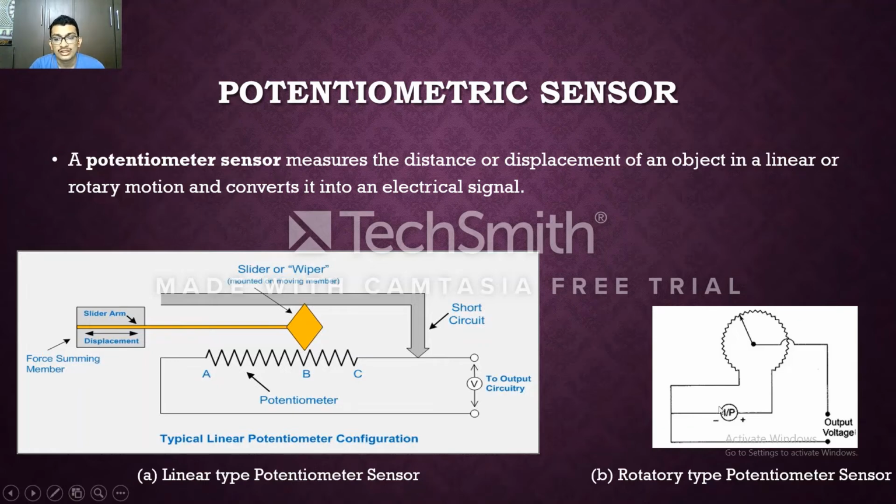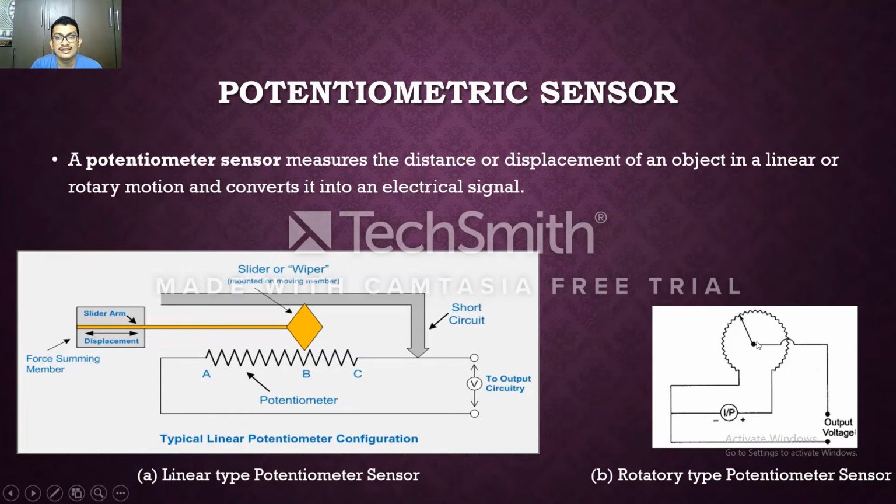The same principle is being used here. What if a sensor is placed on a sphere or any rotary object? We cannot measure the voltage in a linear form, so definitely we need another instrument here. That instrument is called the rotary type potentiometer sensor. In the linear type we measured in a linear form, like meters, centimeters, or other linear distance units. But here we are going to measure in degrees, meaning angle.